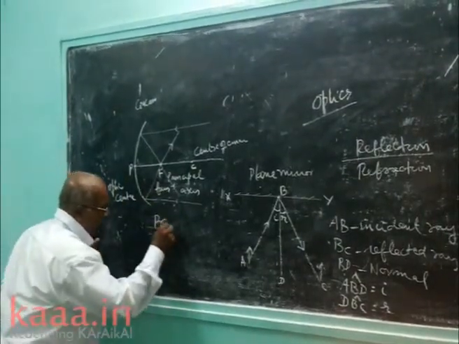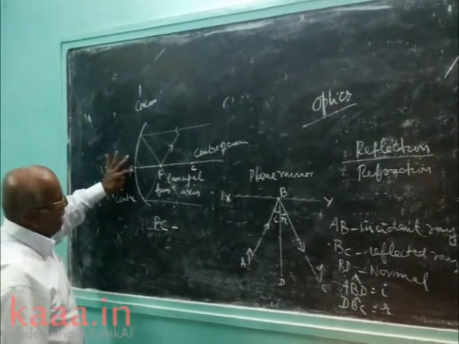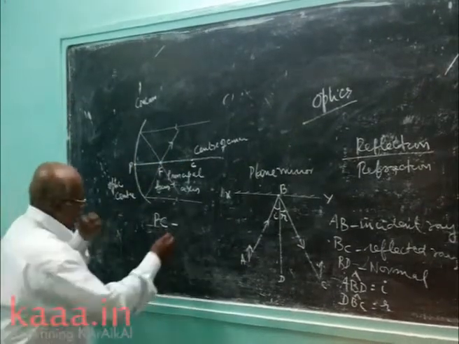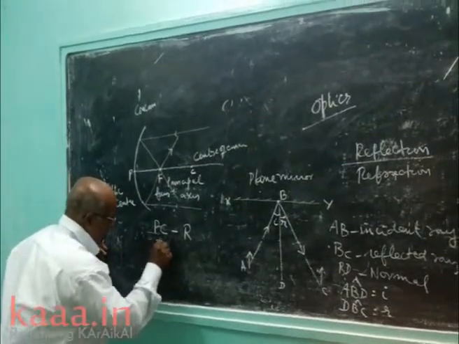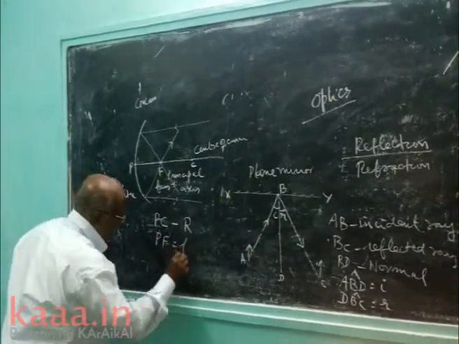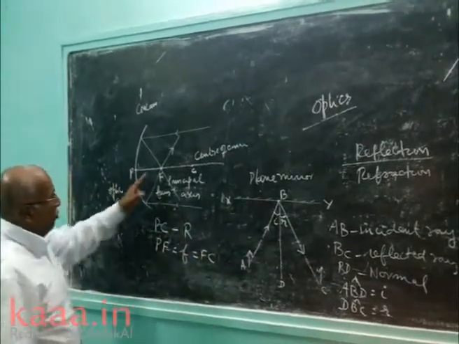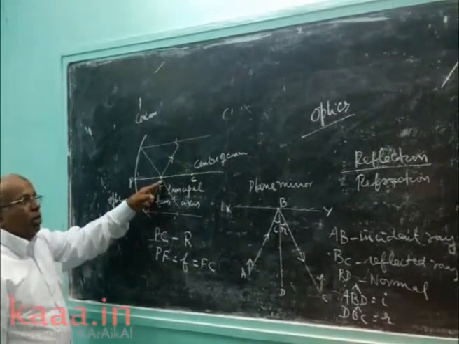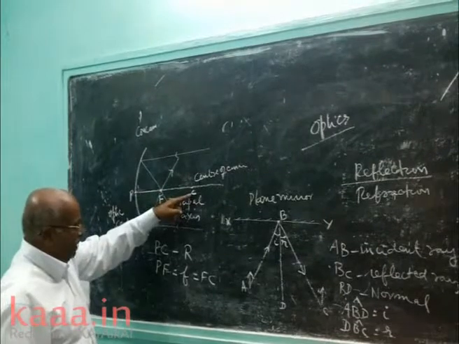Now PC, what is PC? The distance between the optic center or pole and the center of curvature is called the radius of curvature. PF is equal to the focal length, and this is equal to FC. See the point: the focus is always the midpoint of the pole and the center of curvature.